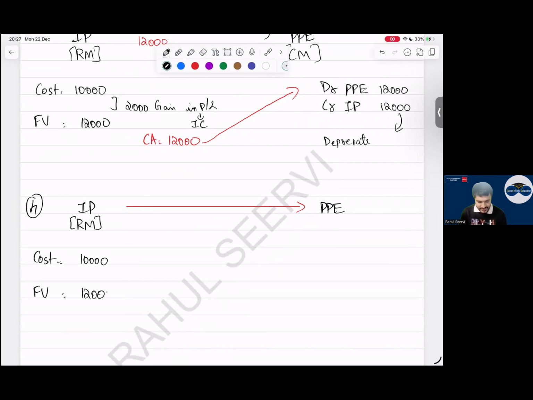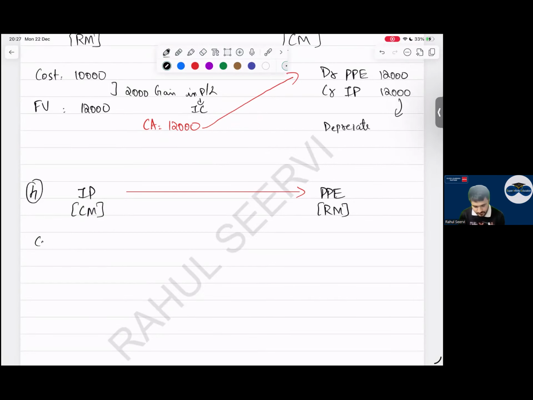Everyone, will you depreciate this? No, sir. Cost model, अभी करेंगे depreciation. Yes, sir. Cost is, I said, 10,000. Useful life is 10 years. Depreciation is how much? 1,000. Carrying amount 9,000, sir.